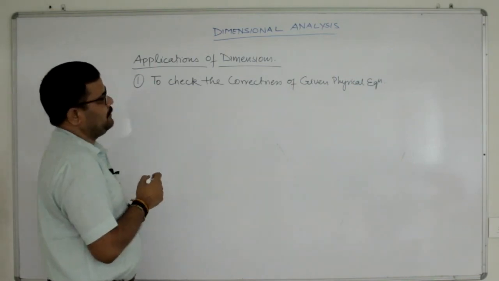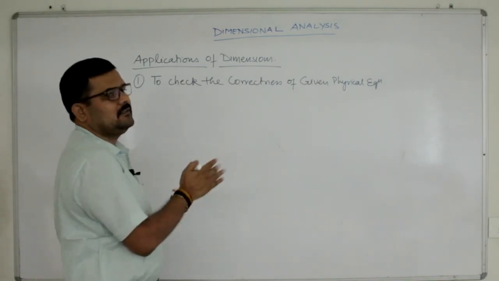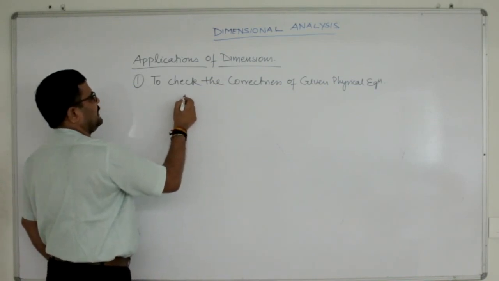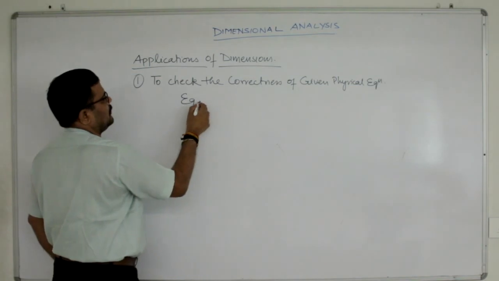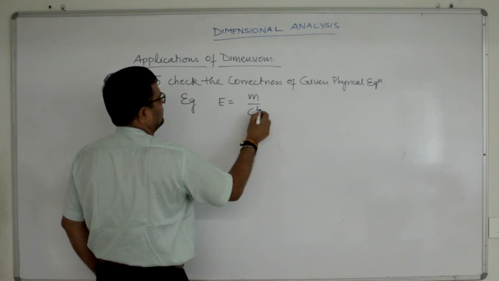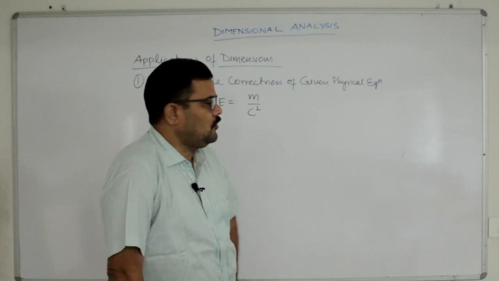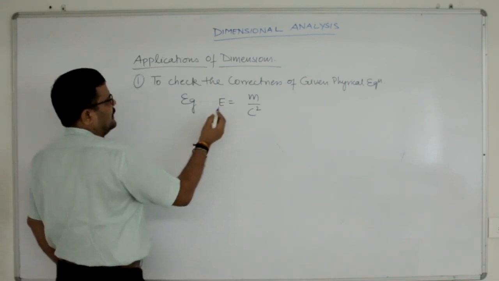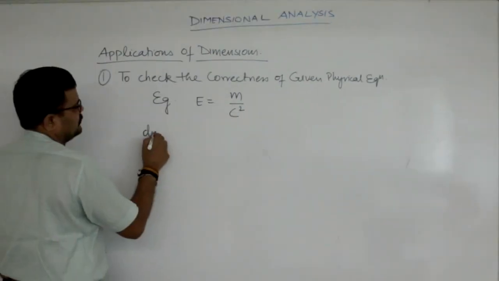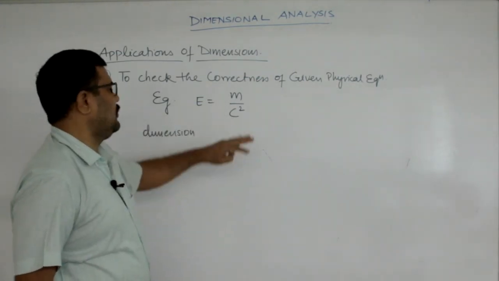Here I am starting with an example. You have to follow what I do and accordingly you will solve the problem. I am giving you an equation. Taking an example, E is equal to m by c square. This is an equation given to you. You have to check whether this equation is correct or not. How will you start? There are two sides of this formula, that is left hand side and right hand side.